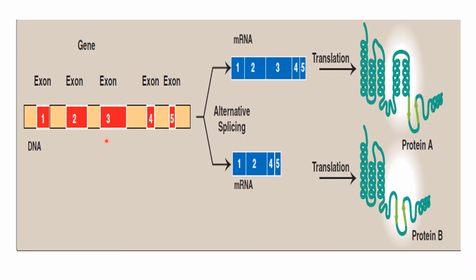In another way of alternative splicing, with exons 1, 2, 3, 4, 5 all joined, the protein is formed after translation, while here there is a skipping of this exon, thus an isoform of the protein is formed. Different isoforms are formed according to tissue differentiation by means of this alternative splicing.